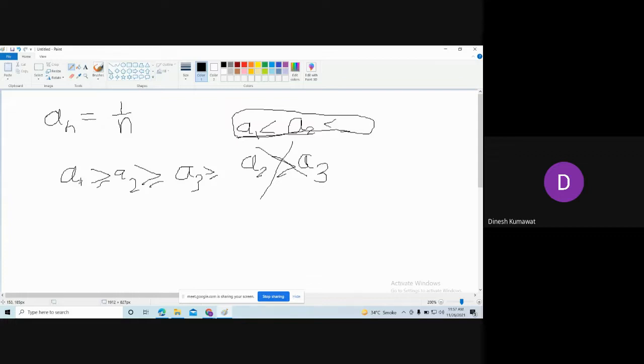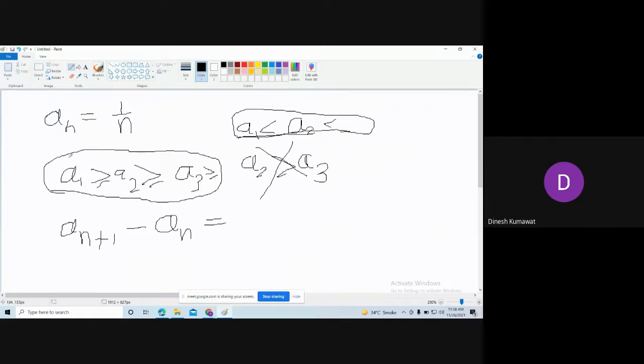Now, see, in some cases, it is quite difficult to find out these terms. Very soon you will know why I am saying that. In such cases, what we are going to check is this simple condition, that is an plus 1 minus an.